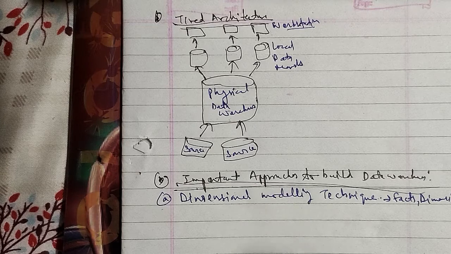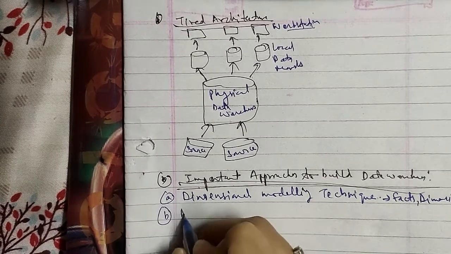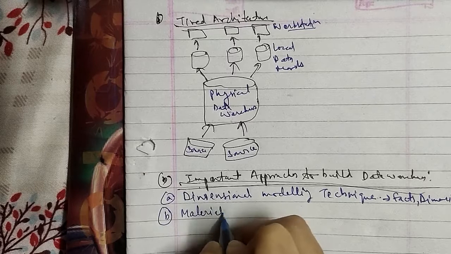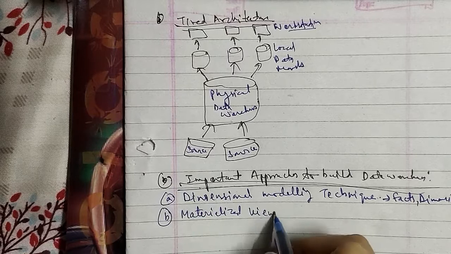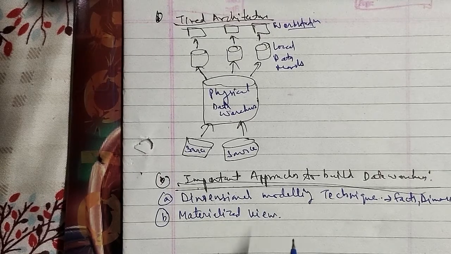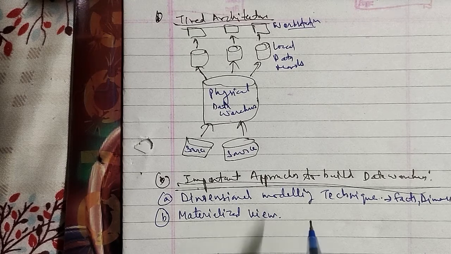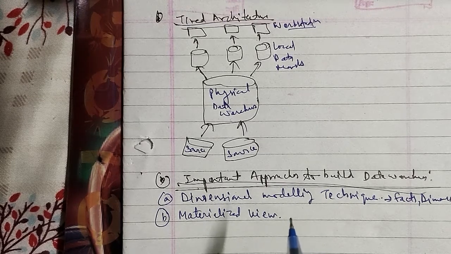So the second is your materialized view. In materialized view, this design addresses the problem of selecting a set of views to materialize in the data warehouse, taking into account the following. The first is the space allocated for materialization. The second is the ability of answering a set of queries using exclusively these views, and the third is to combine query evaluation and view maintenance cost as well.